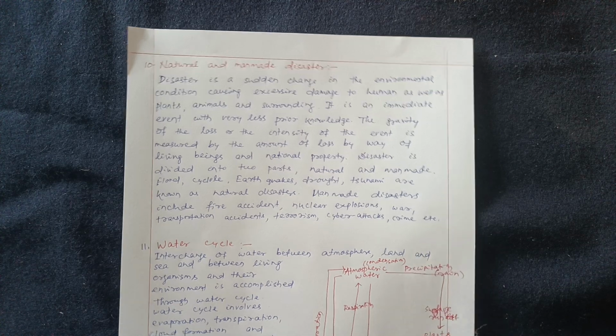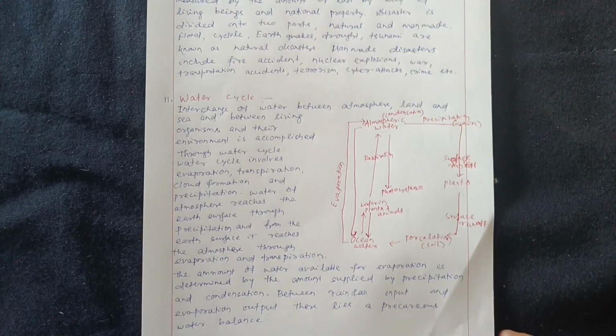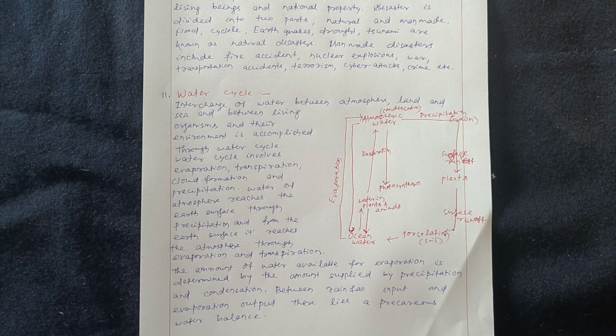Next comes the water cycle. Water also flows in a cyclic manner in our environment. Interchange of water between atmosphere, land and sea, and between living organisms and their environment is accomplished through the water cycle.